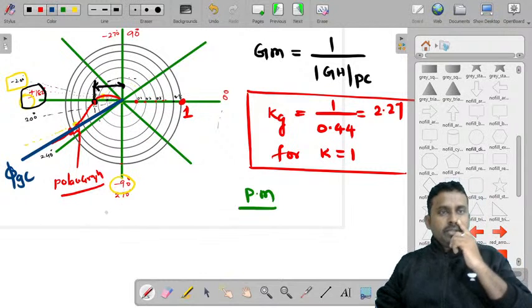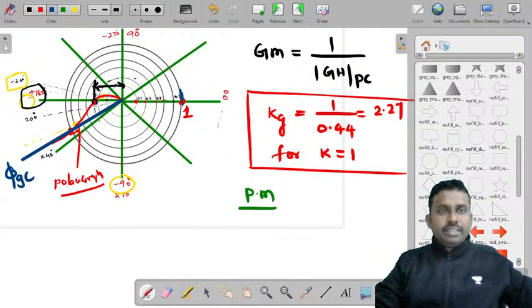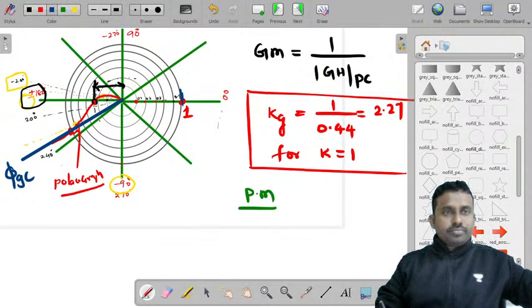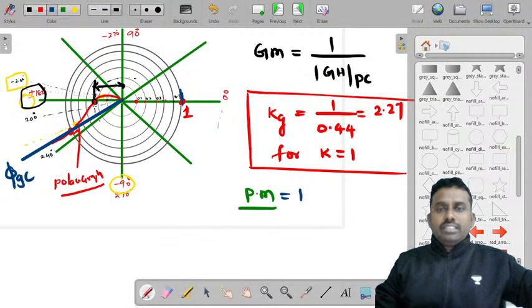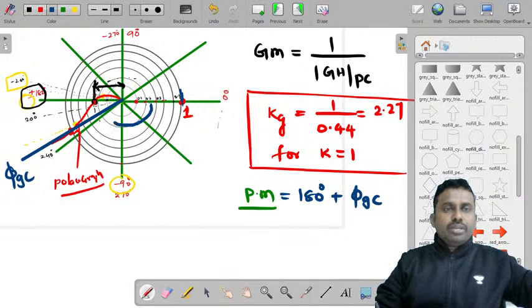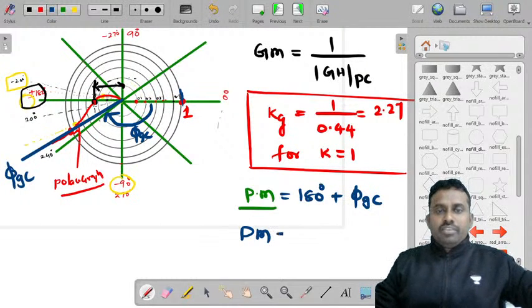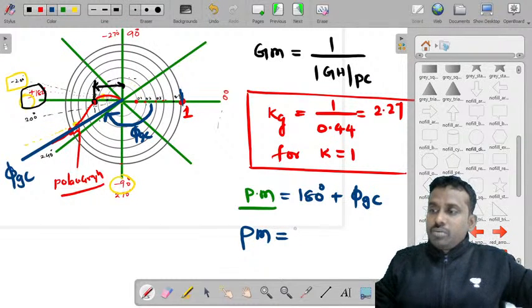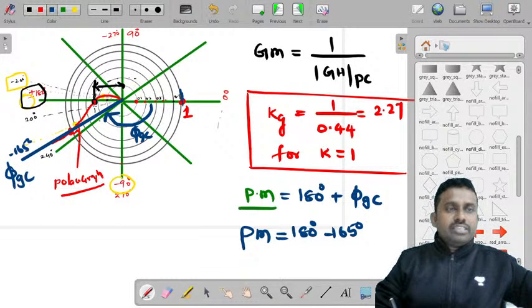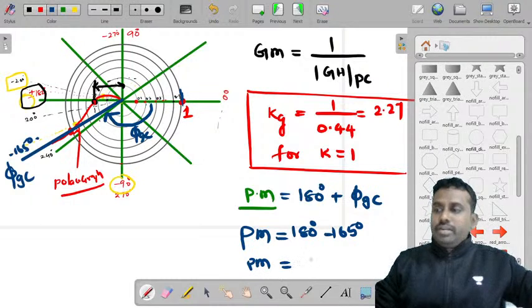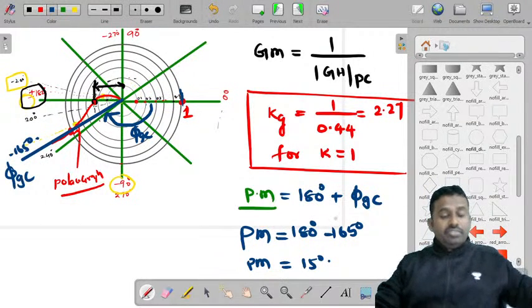You need to find the point of intersection of this unit circle with the polar plot, and draw a line from the origin through that point. So phase margin is equal to 180 plus phi GC, and you need to measure this angle with respect to this line. This is the angle. So if you draw it on an original graph sheet, you'll get phase margin equal to 180 minus 165. This line is the minus 165 line. So you get phase margin equal to 15 degrees.